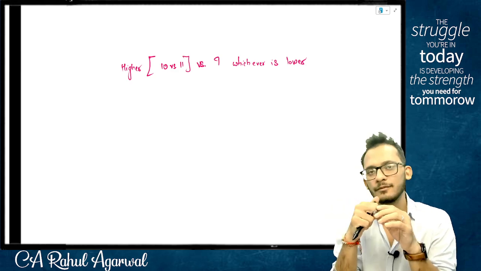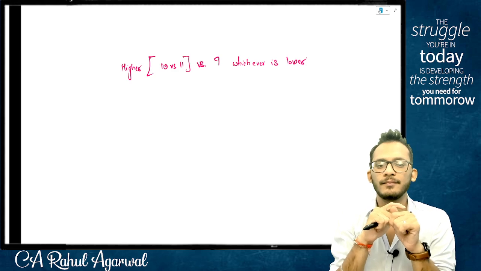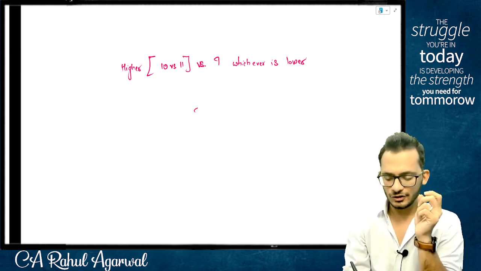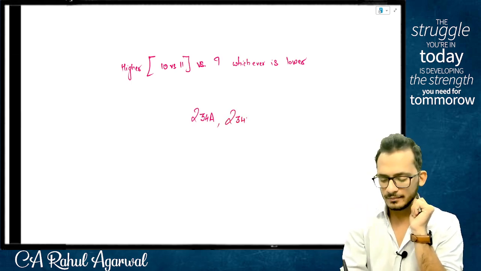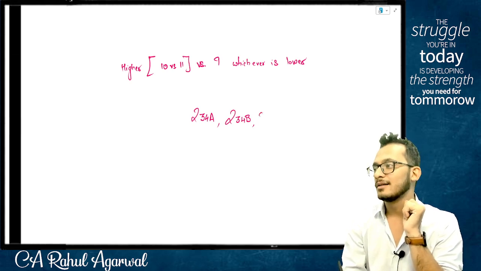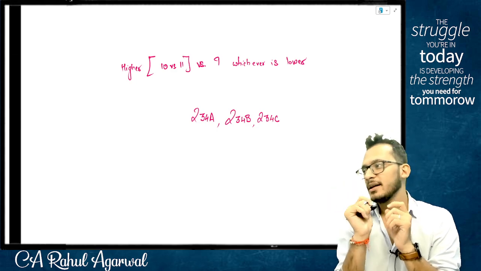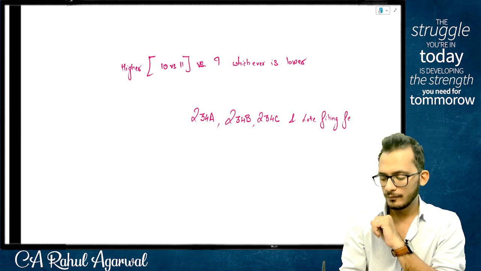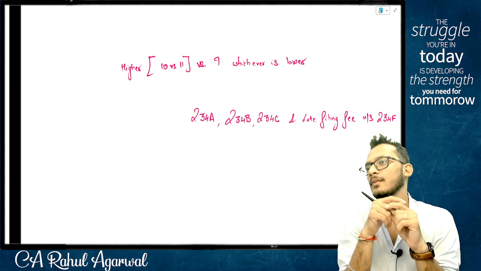Step 14. Add interest under section 234A, comma, 234B, comma, 234C, and late filing fee under section 234F.